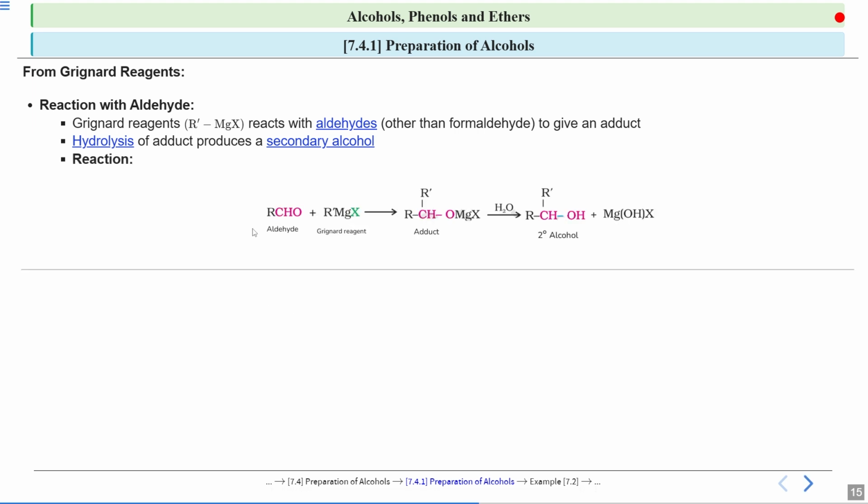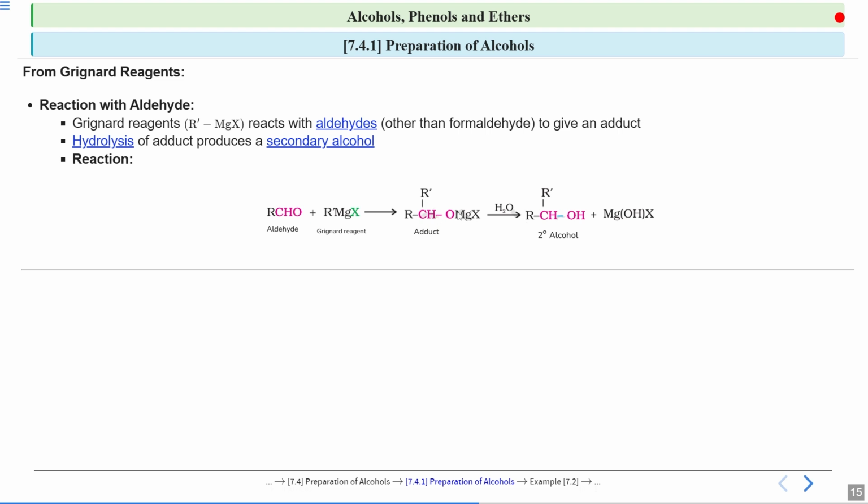So see the reaction, this is the aldehyde, this is Grignard reagent, this is your adduct which is formed, and you are doing hydrolysis and you'll get the secondary alcohol. We will discuss the mechanism, but let us see how, if this is given to you, you can write your products. So see, this is RCHO, so that is the aldehyde, and this is the Grignard reagent. So see, the adduct will be formed. To this carbon, this R group is getting attached and this R dash group is getting attached. And here it is an OMgX group, that is this O and this MgX.